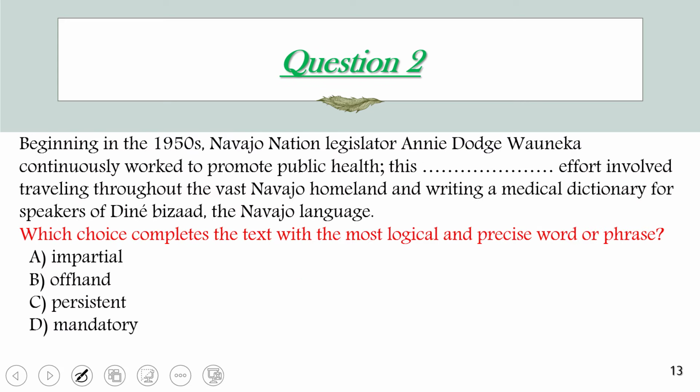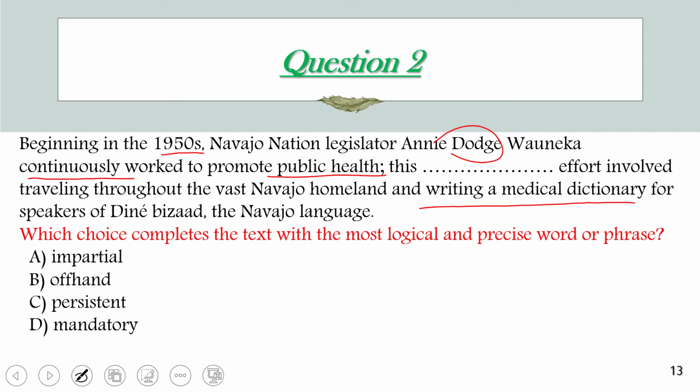We're going to move to question number 2. We're going to read, simplify, and focus on the main idea. We must consider that this idea will be mentioned somewhere in the text once more. So, beginning in the 1950s, Navajo Nation legislator Annie Dodge continuously worked to promote public health. This space effort involved traveling throughout the vast Navajo homeland and writing a medical dictionary for speakers of Diné Bizaad,